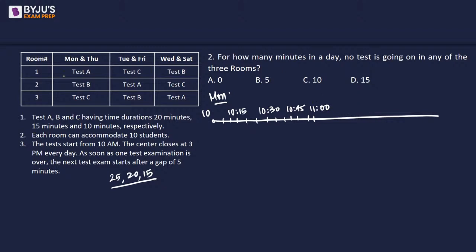So now let's talk about room number 1, which is test A. Test A will continue for 20 minutes. So it will start from here and it will stop at 10:20. And then there will be a gap of 5 minutes. Now let's look at test B, which is going to be 15 minutes long. And then there will be a gap of 5 minutes. Then the next test starts for the next 15 minutes. So 10:20 plus 15 is 10:35. There will be a gap of 5 minutes. 10:35 plus 15 is 10:50.